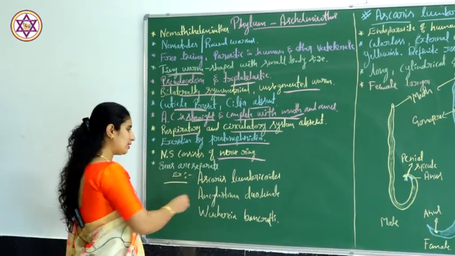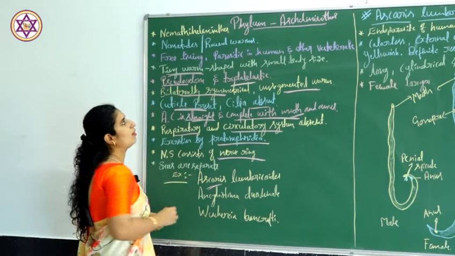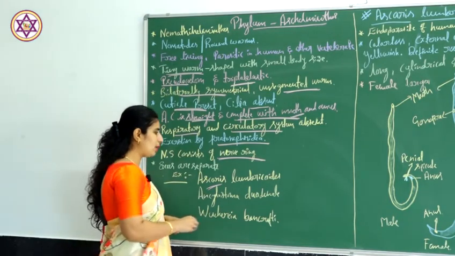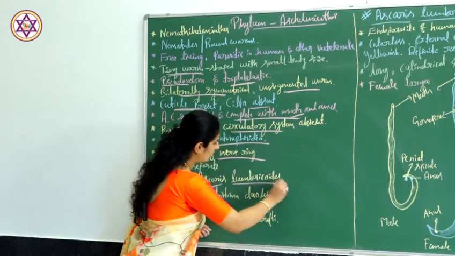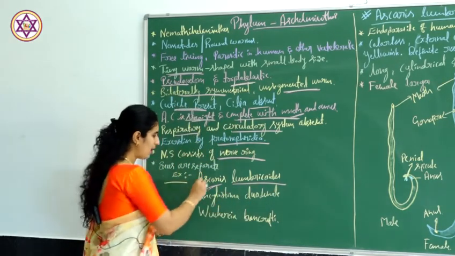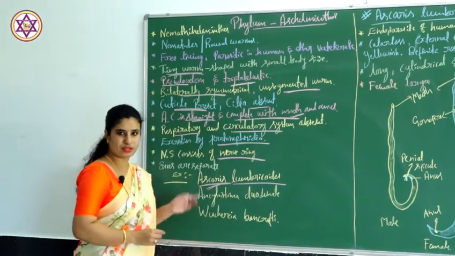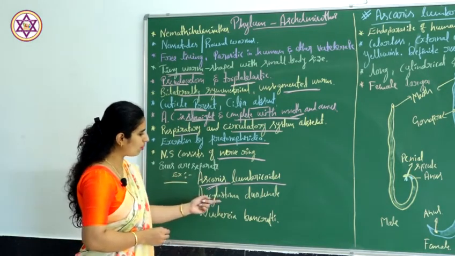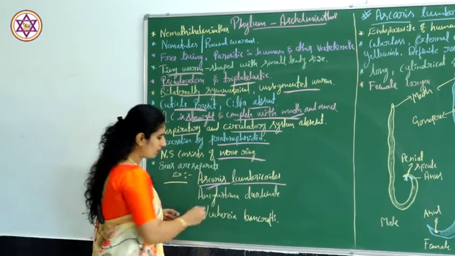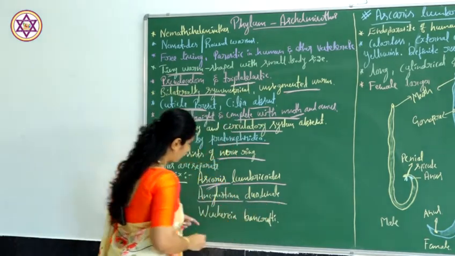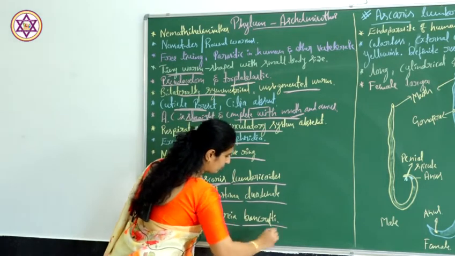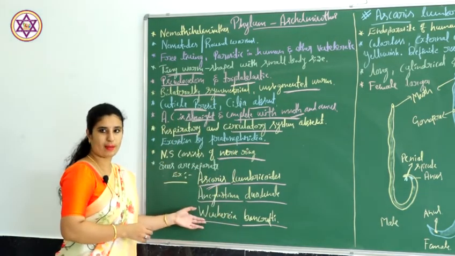An example for this particular phylum, which is very common, is Ascaris, commonly called roundworm, and the scientific name is Ascaris lumbricoides. The second example is Ancylostoma duodenale, and the last one is Wuchereria bancrofti.